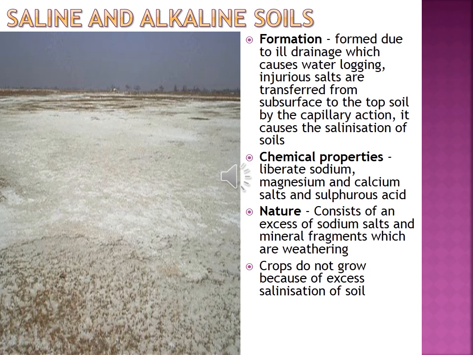Then saline and alkaline soil. So we discussed forest and mountain soil and arid and desert soil. Forest and mountain soil is seen in the coniferous forests of Jammu and Kashmir, Himachal Pradesh, and the eastern and western Ghats. Arid desert soil is found in Rajasthan. Then saline and alkaline soil.